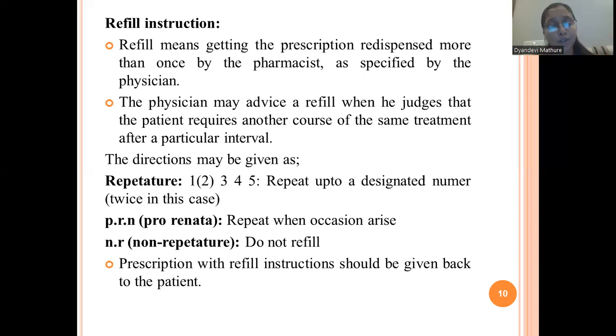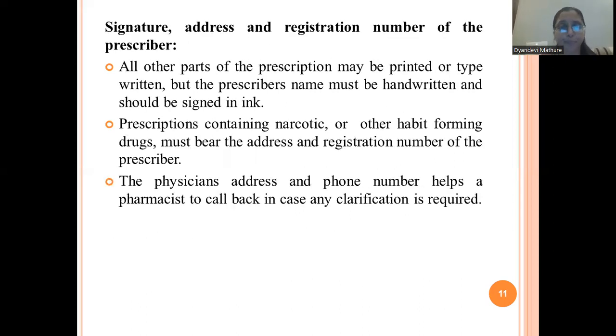So these refill instructions may be in different directions, like repeat, it may be pro re nata, it may be non-repeat. Now, a prescription with refill instruction should be given back to the patient, of course, because the patient is going to use those medications again for the next 5 days, for example. So he should have that prescription with him.